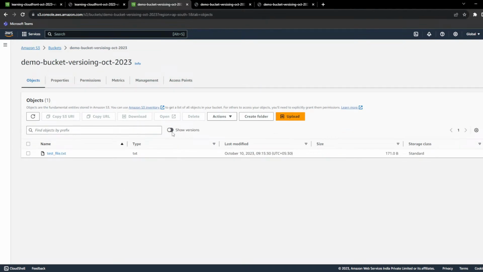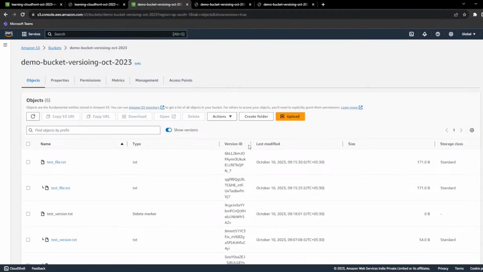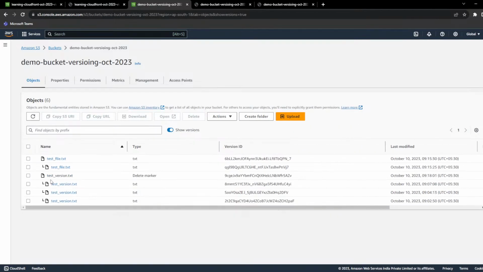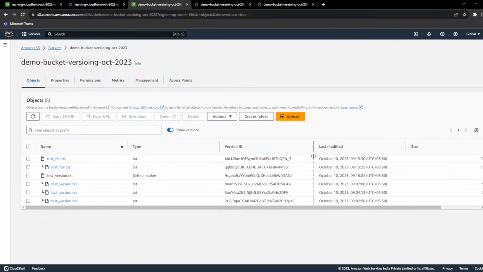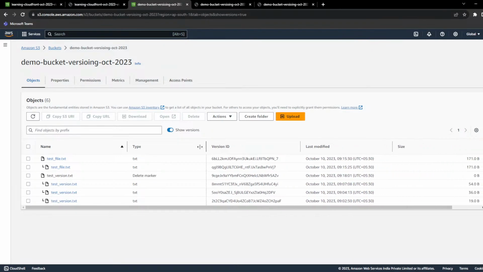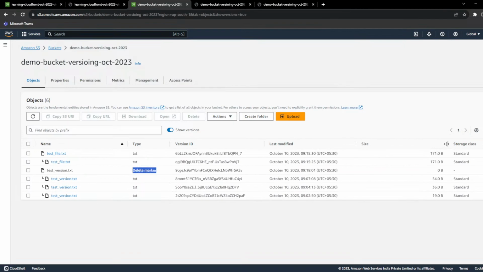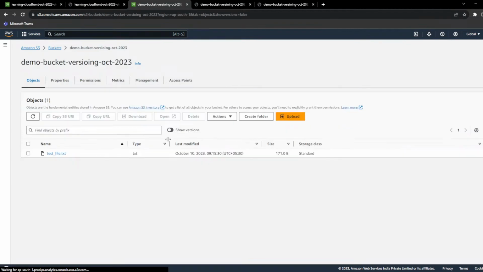If you click on the radio button, you will see that the file is still present. But some tag is added called delete marker, and the size is 0 bytes. If you turn off the radio button, you will see the file is not available.